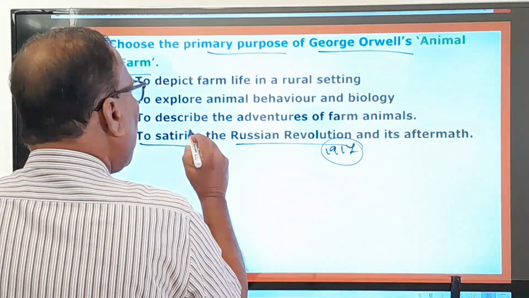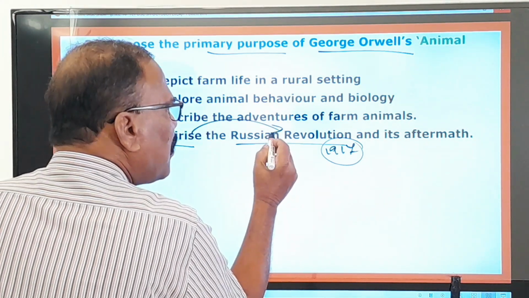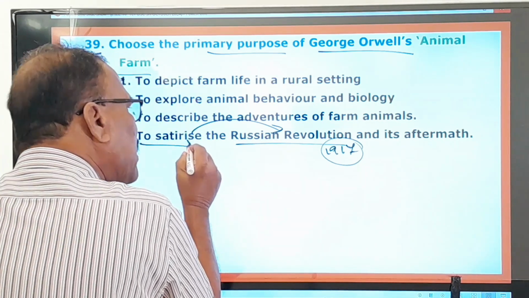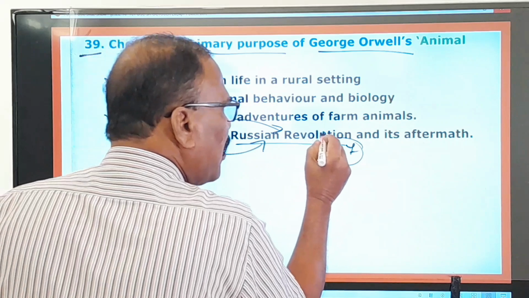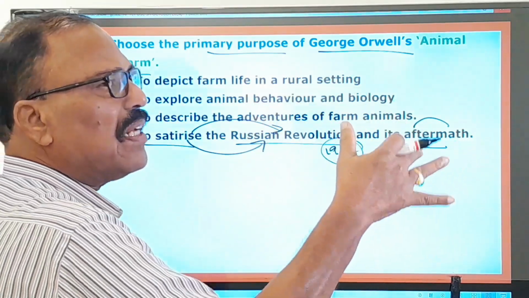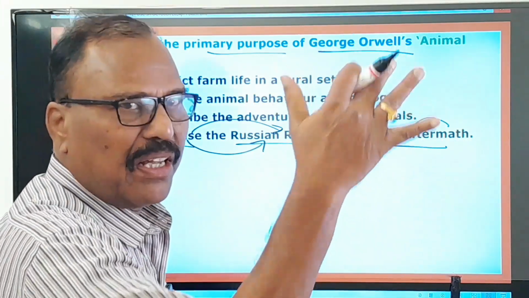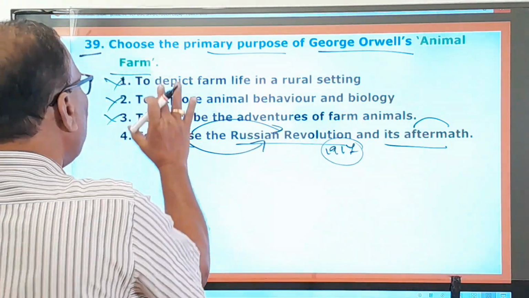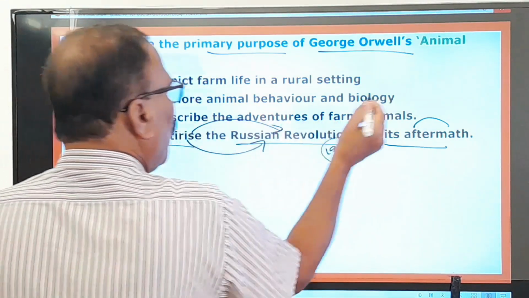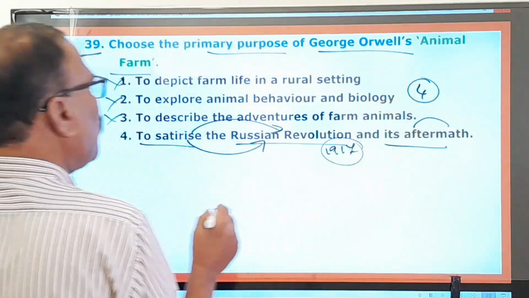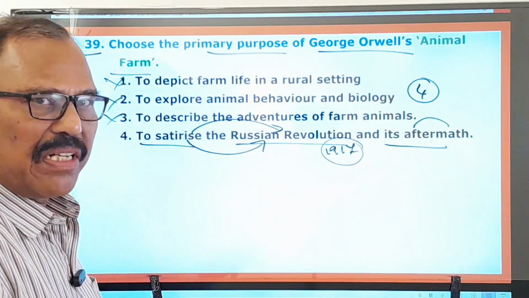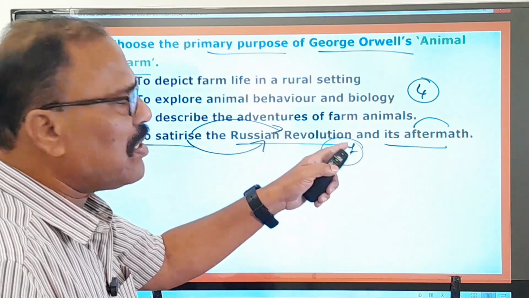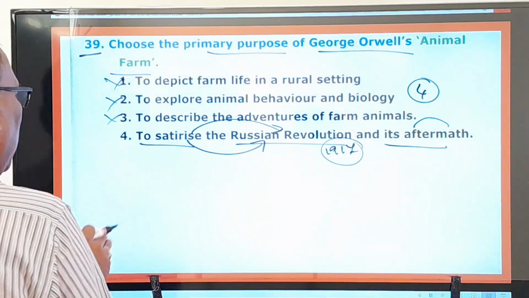You know that very well. So this is a kind of an allegory on the Russian Revolution. This story satirizes the Russian Revolution, and aftermath means the conditions that formed after the Russian Revolution. So here first one, second one, third one are wrong, only the fourth one is the right one. So the purpose of George Orwell's Animal Farm is to satirize the Russian Revolution and its aftermath. Move on to the next question.